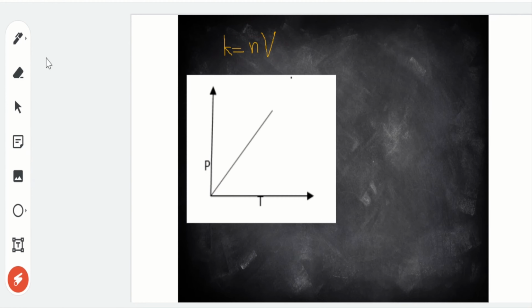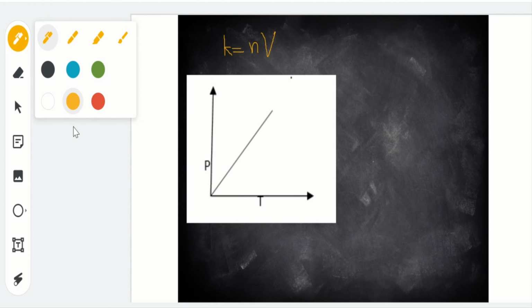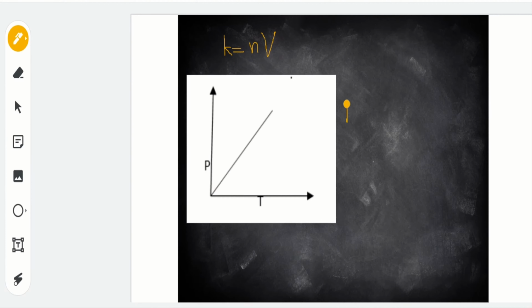Hindi nababago. So, we could say that pressure of a gas is directly proportional sa temperature at K constant. Okay? Or pwede natin itong i-write. Let me just fix it here.